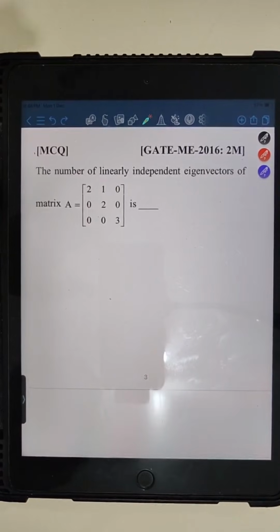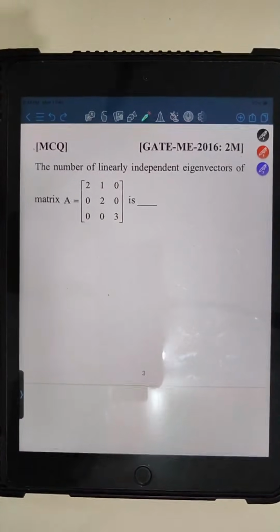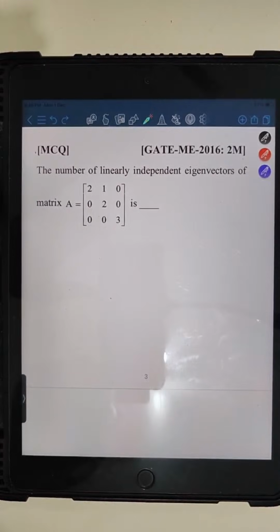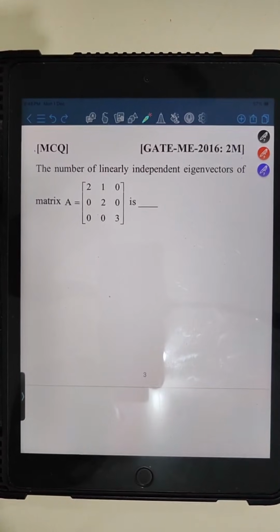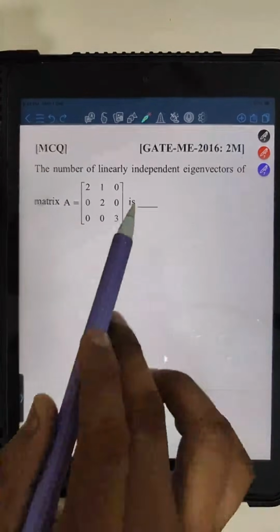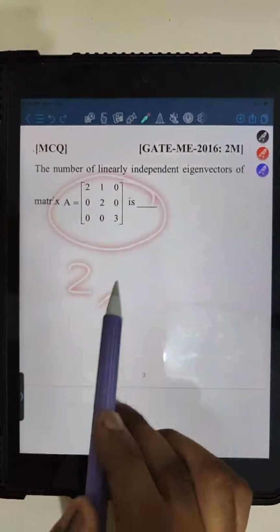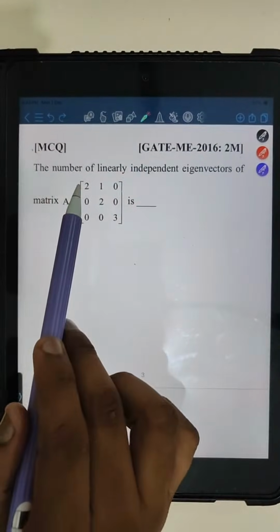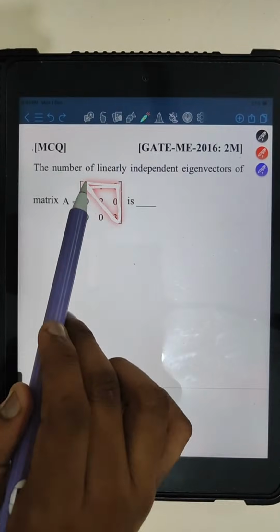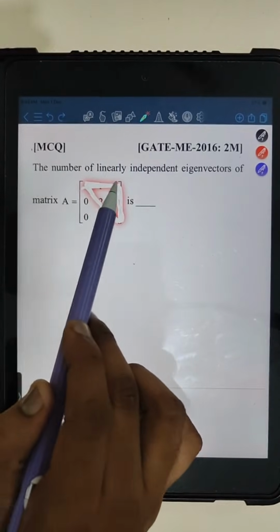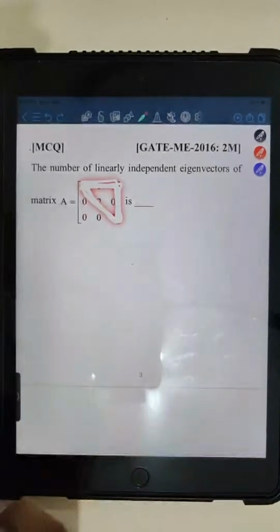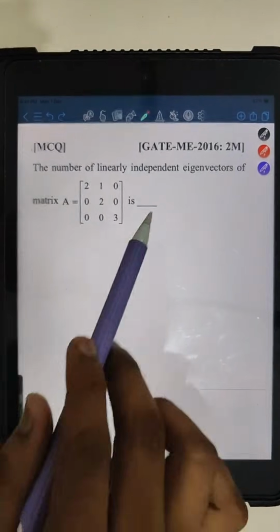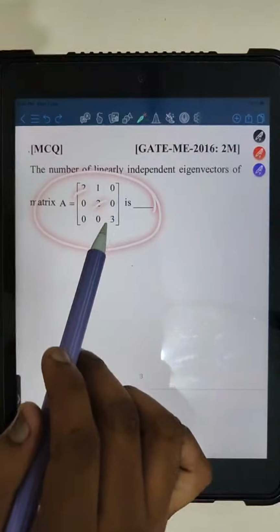Anyone? Okay, MD CAF is telling. Okay, CAF भाई साहब, अच्छा आप बता रहे हैं कि eigenvalues 2, 2, 3 होंगी. Yes, correct. Because eigenvalues तो 2, 2 and 3 होंगी because this is an upper triangular matrix, right? You know that the eigenvalues of an upper triangular or lower triangular matrix is the diagonal elements itself. So the eigenvalues of this matrix are 2, 2, 3.